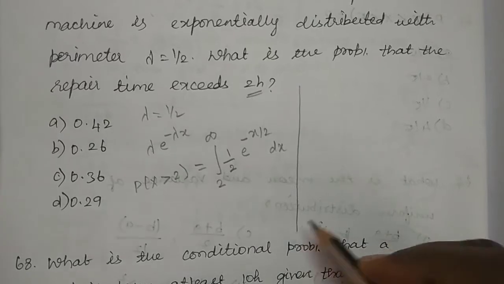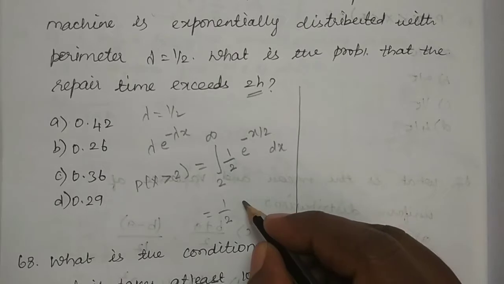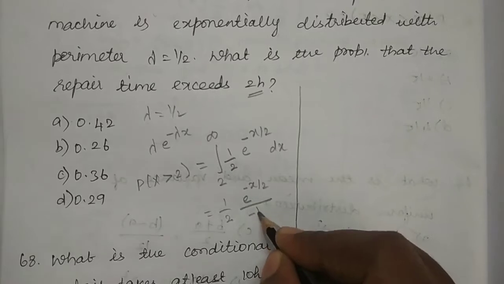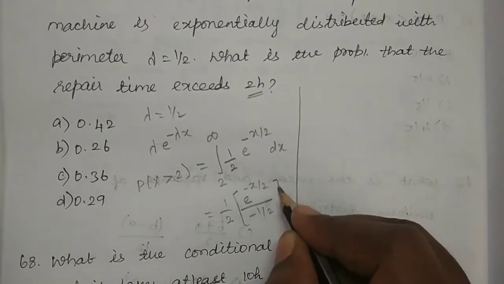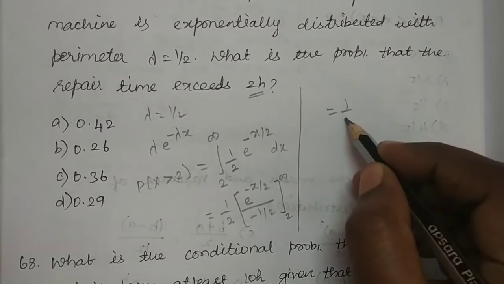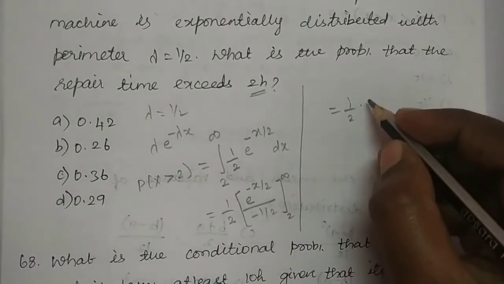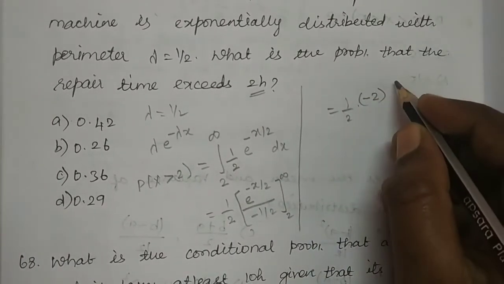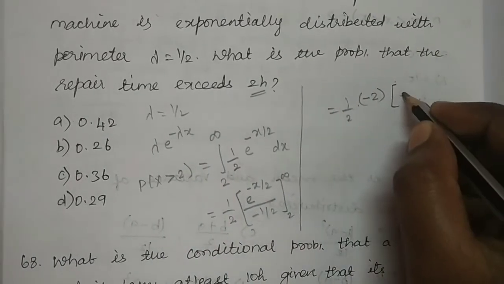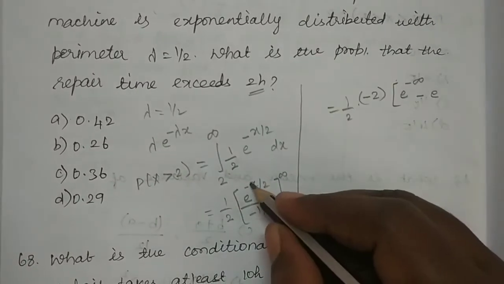So let us integrate this and find out the answer, which is equal to 1 by 2 into, on integrating this we will get e power minus x by 2 divided by minus 1 by 2. The limit is from 2 to infinity, which is equal to 1 by 2 into, now let us bring this to the numerator, it will be simply minus 2. Then on applying the upper limit, it will become e power minus infinity minus e power minus 2 by 2,